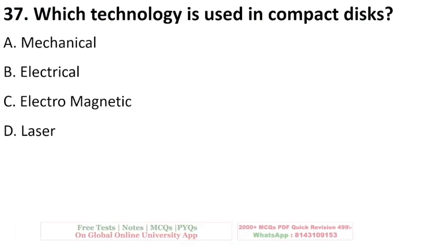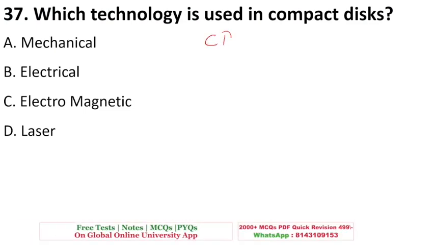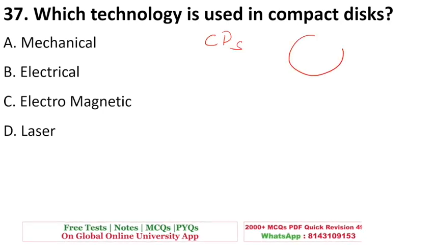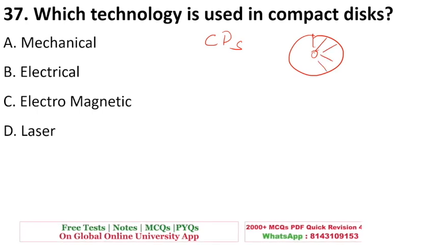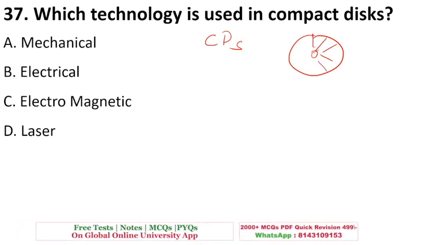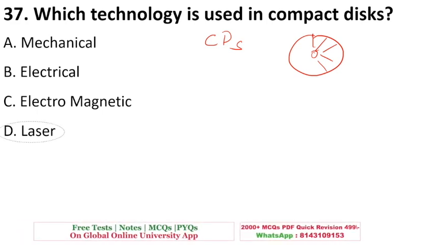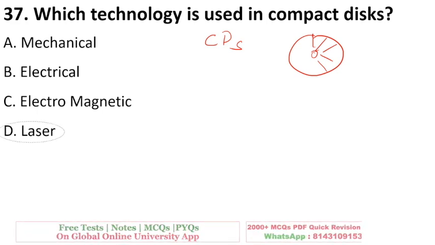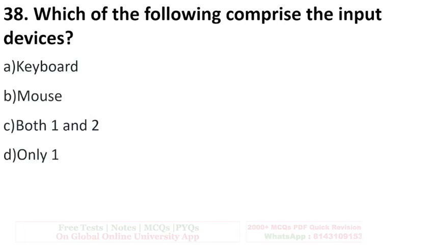Next is, which technology is used in compact disc? Compact disc means the CDs that we use. Everybody knows CDs. There are different tracks and sectors inside a CD. So the technology behind the compact disc is laser. That is why it is called optical storage. Okay, remember this.